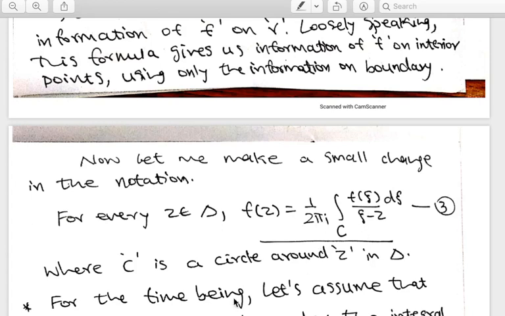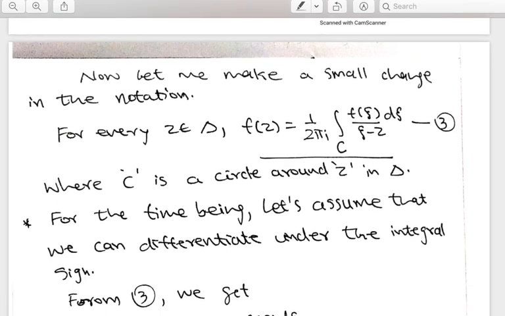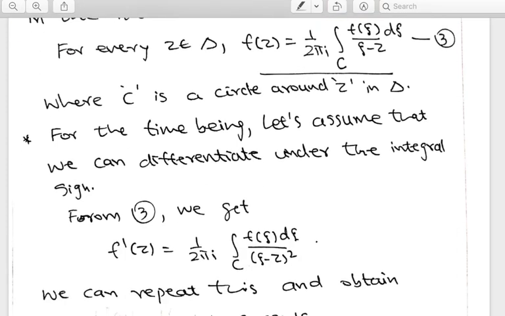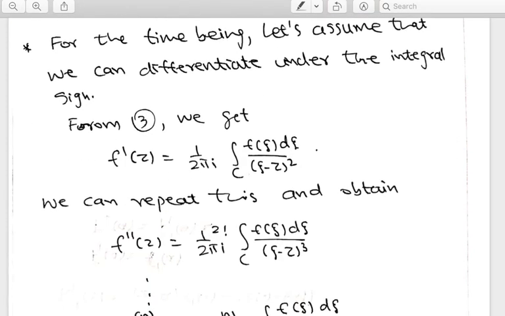You look at the Cauchy's integral formula, and if you are able to differentiate under the integral sign, here I used interchange of the order of differentiation and integration, but that is admissible. I think you might have proved a technical result in the first course that lets you differentiate. Then f'(z) you will get like this, the second derivative you will get like this, and keep on doing that. You get the nth derivative in this form.